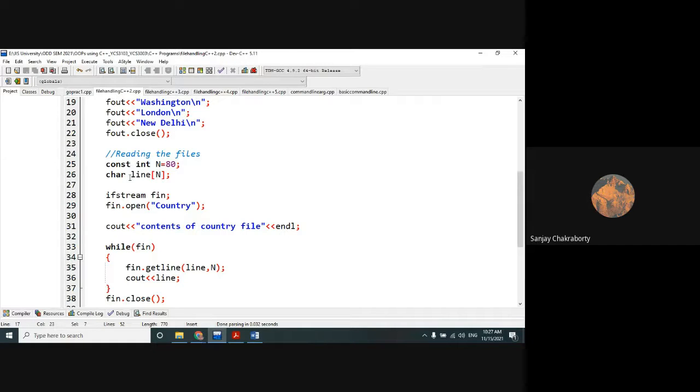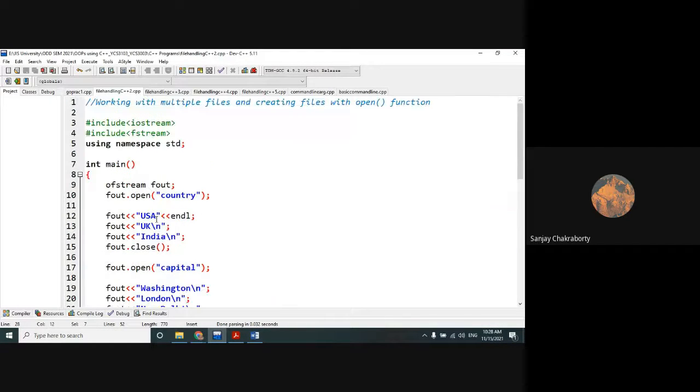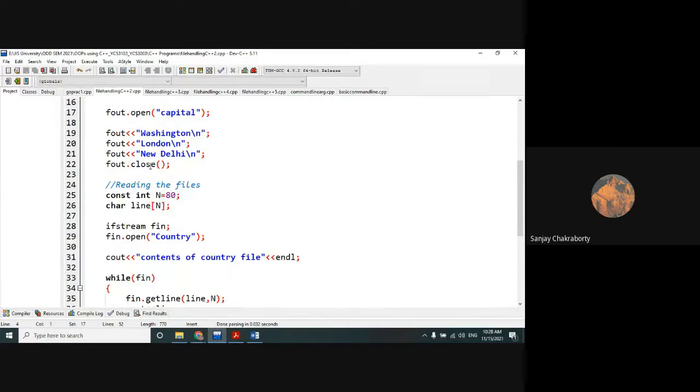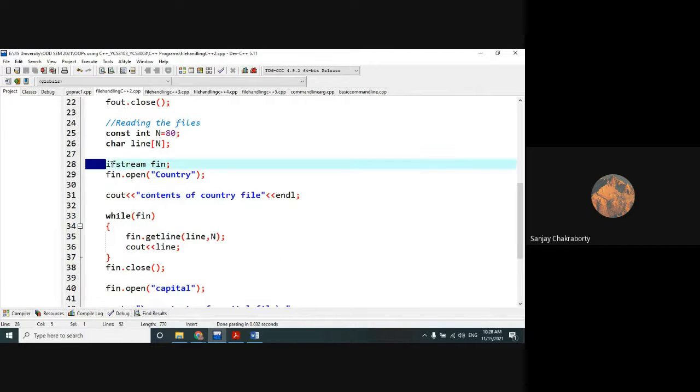Very simple. With the help of ifstream, obviously for reading we have to take the help of the ifstream class. I think all of you know that, because I already discussed this in the previous class. ifstream means input file stream. This is also a system defined class under the header file fstream. The fstream is the base class, and the grandparent class of fstream is ios, input output stream. Now with this ifstream I have created one input stream object, that is fin, file input.